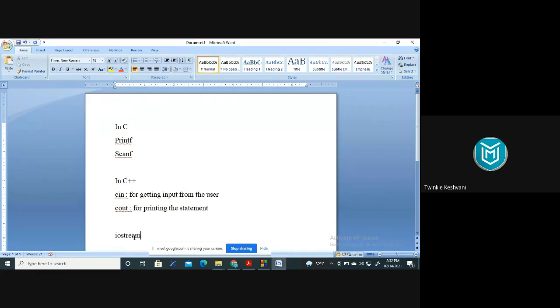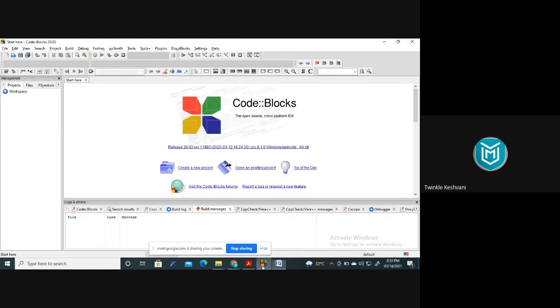Now here we are going to implement a basic program. In this program we need to print this statement, so I have to make use of cout. I need to use the output stream to print this statement, and that can be done by using cout. And if I want to use cout, obviously I need to include the iostream header file, right? So I'm starting my program.